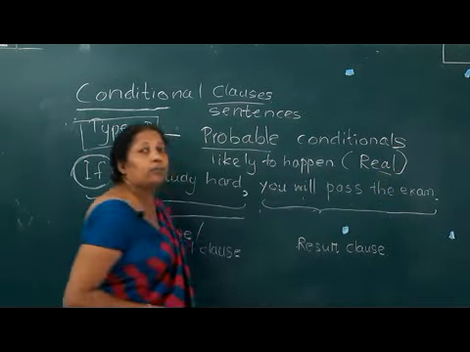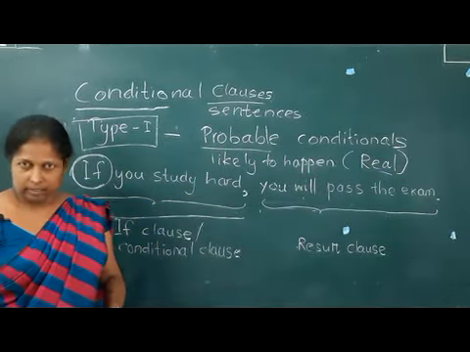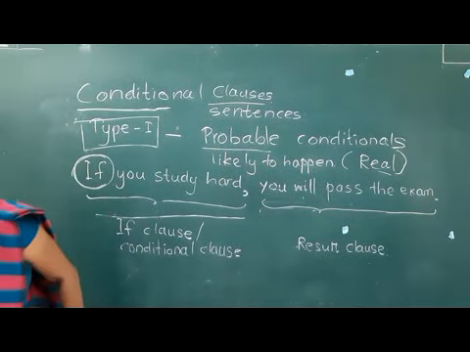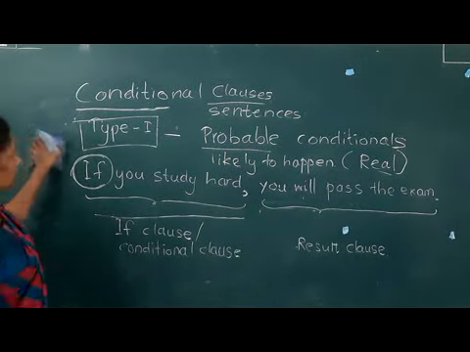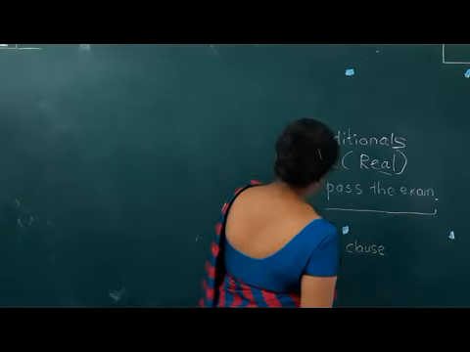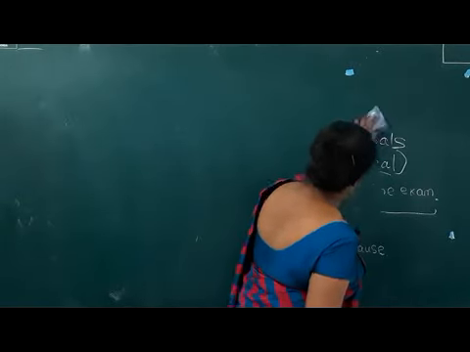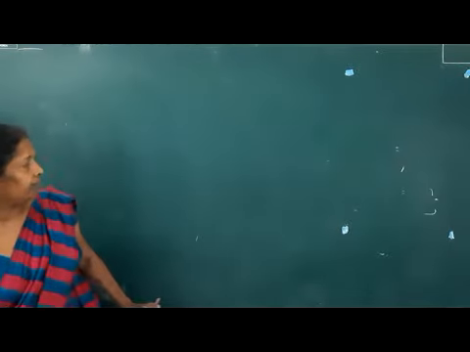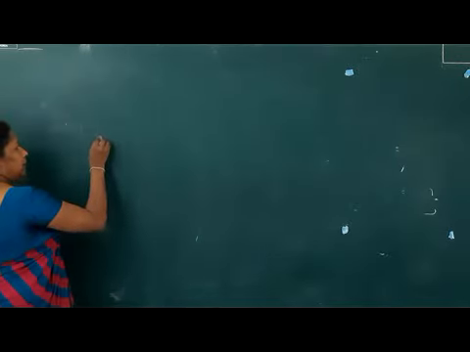Real means when pulwan. Now let's see how we can construct a probable conditional sentence. Look at the same thing.